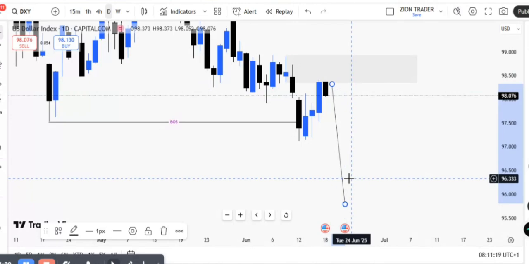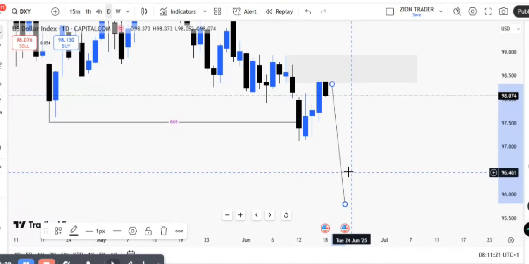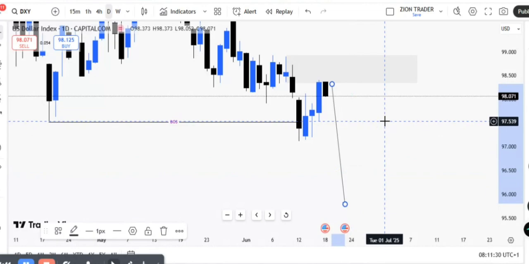So our technical analysis is telling us to sell. So fundamentals could align with technicals, but one thing we know for sure is that fundamentals are more powerful than technicals. So whatever the fundamentals do, that is actually what is going to play out in the market, right? But for now, we know that the market is bearish technically, and even fundamentally bearish.